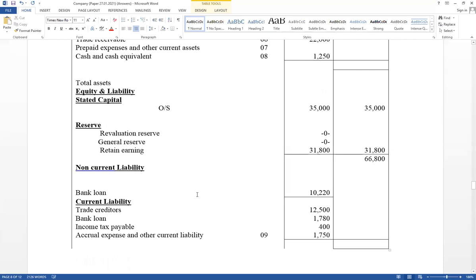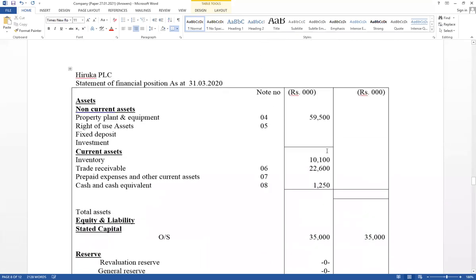Under non-current liability, it has given bank loan 10,220. As well as current liability, take the total value 16,430. Then take the total assets.